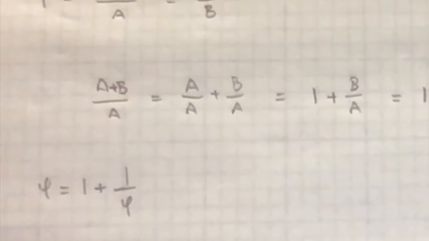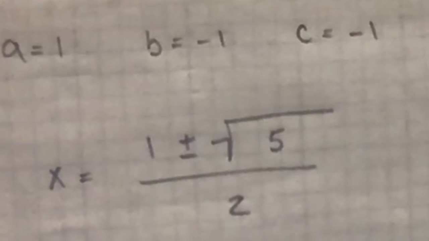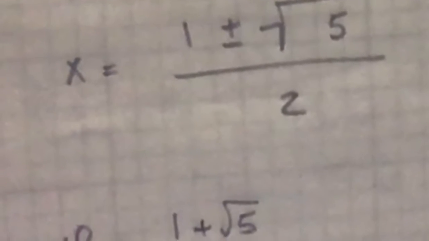That's kind of cool. There's a couple of different ways that we can get a value out of this. I'm going to explore the less interesting one first. Multiplying both sides by phi, we find that phi squared is equal to phi plus 1. We can move everything over to one side and use the quadratic formula to solve for the roots of this polynomial. We find that we have two roots at 1 plus and minus the square root of 5 all over 2. Well, remember that we're solving for a ratio that you can see from our picture is a bit more than a half. It's clearly not negative, so we choose the positive root for our value of phi. The result is that phi is equal to 1 plus the square root of 5 all over 2.